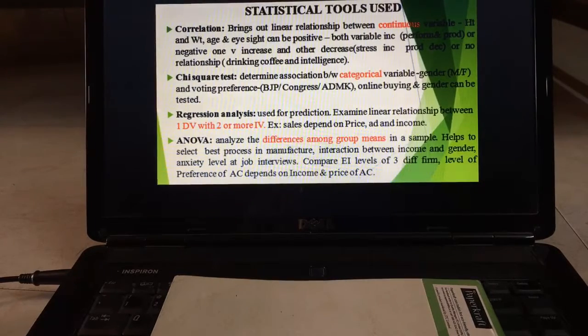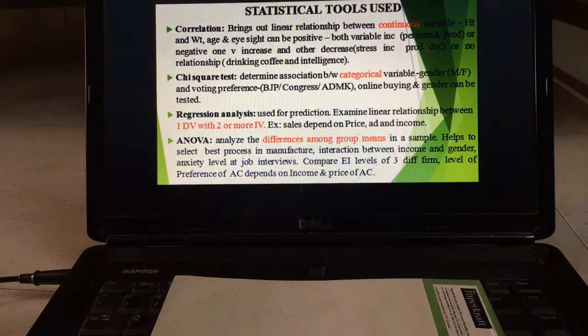So correlation means we are bringing about a relation between continuous variables. Height, weight, age, income, all that comes under the continuous. And here the correlation will be +1 or -1 or 0 depending upon the result we are getting. Chi-square test is for categorical variables, as I told you: gender, income, qualification.